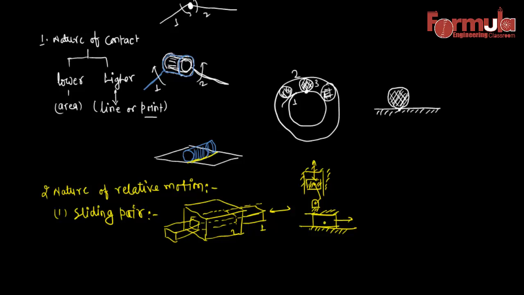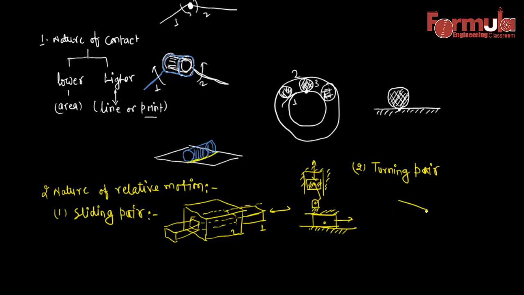Okay, now second, we can define the turning pair. Obviously, in this type of pairing, the relative motion between the two links is turning or revolving motion.